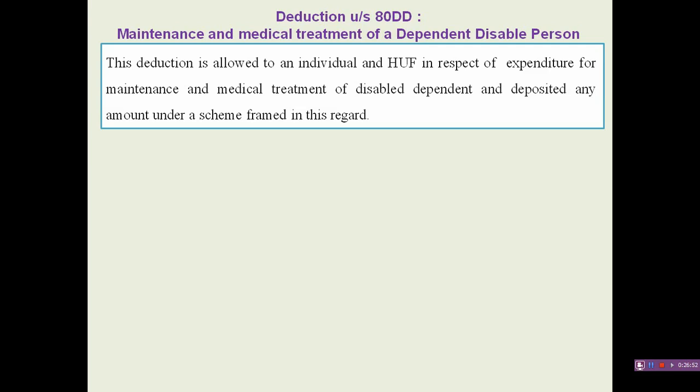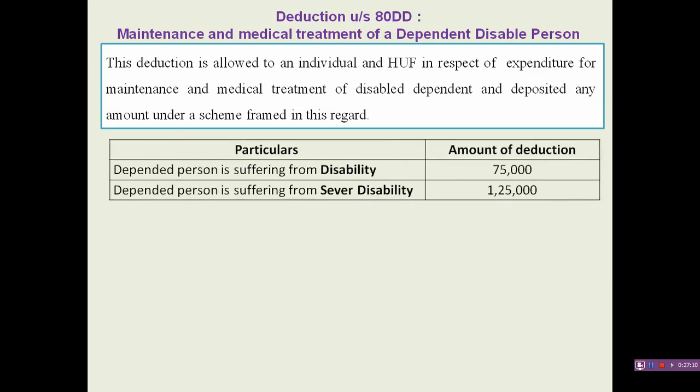If any member of a family is suffering from disability, then an assessee can get a deduction under this section for the expenditure on medical treatment of that disabled dependent.